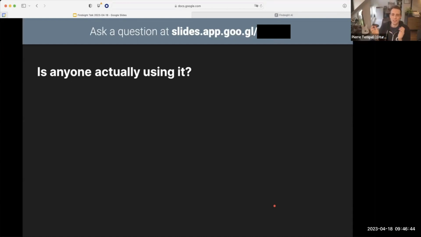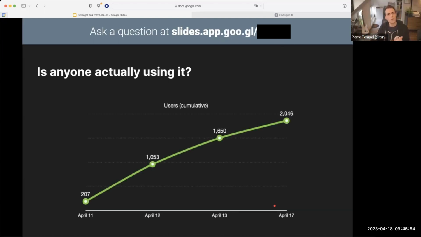Now, is anyone actually using this, right? We've optimized this left, right, and center. We spent months collecting this data, and 8,000 lines of Nim code later, is anyone actually using it? Well, the answer is sort of. So it's been out for about a week, and in that week, we went just above 2,000 users. Not great, not terrible, but those 2,000 users are enough users to enter some really weird stuff into Findsight, because it's essentially a text box on the internet and it doesn't require a login, and people will enter really weird stuff into text boxes on the internet.